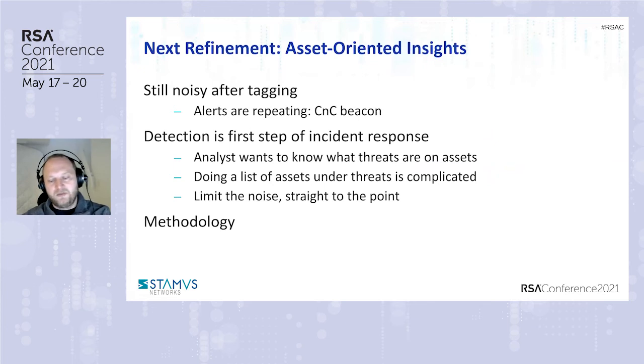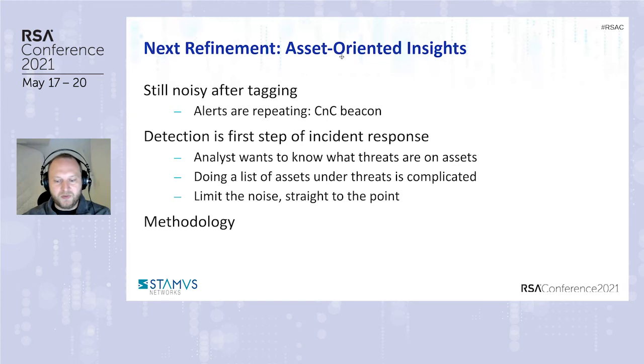So this approach is really nice, but it has some limits because, for example, if you take one signature that detects a command and control beacon, but this command and control beacon can hit every 5 minutes. So every 5 minutes, you will have a new alert to investigate. So at the end of the day, you still have a lot of alerts to investigate. So let's take a step back on what we really have.